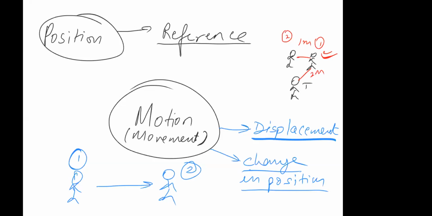Planetary motion. You can take the example of planetary motion also. Let's say the sun and earth is revolving around it, and let's say there's some other planet. You can take any planet you want, right? Now, with respect to earth, the position of the sun is something, at a certain distance, D1. With respect to the other planet, it's at D2. So it depends from where you are seeing the sun. If you are seeing it from earth, you'll get some position of the sun. If you see it from a different planet, you'll see some other position of the sun, right?